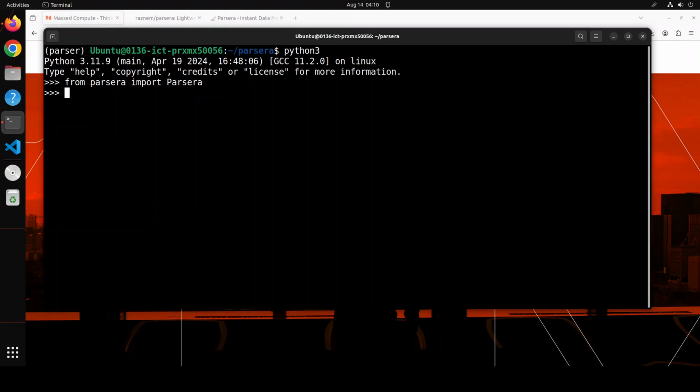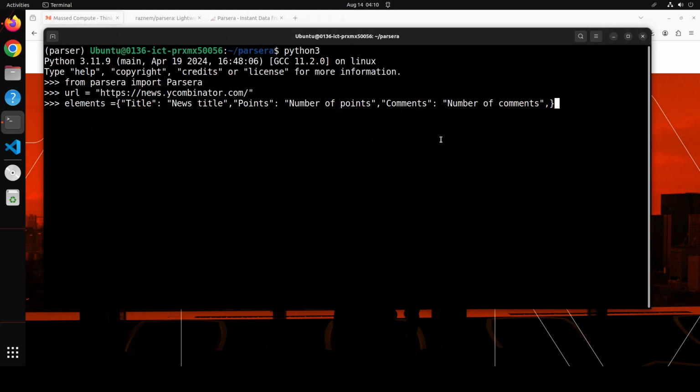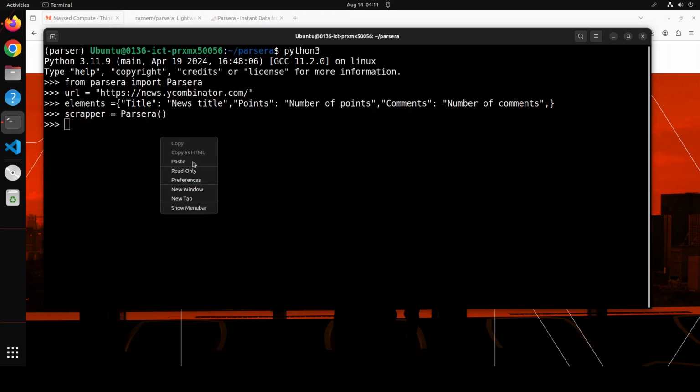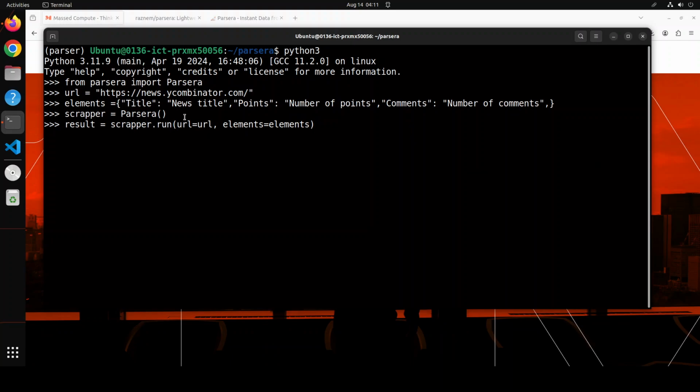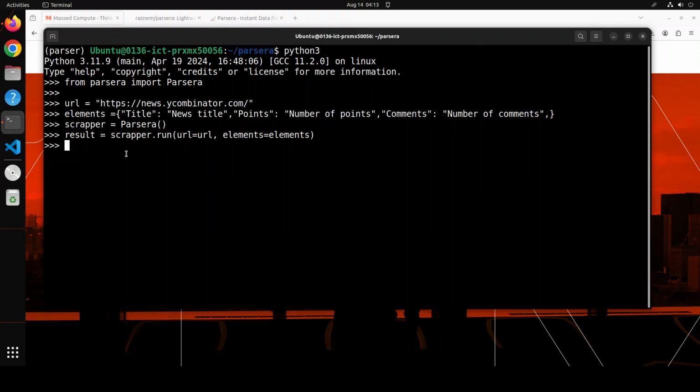Then let's give the URL of any website or web page you want to scrape. I'm just giving it the URL news.ycombinator.com, and then let's specify the elements which we want to extract. This is a really cool thing, that you can just narrow down the elements with this. Now let's initialize our web scraper with Parsera by this simple command here, and that is done. And now let's run the scraper on our URL on these elements. And it has finished scraping.